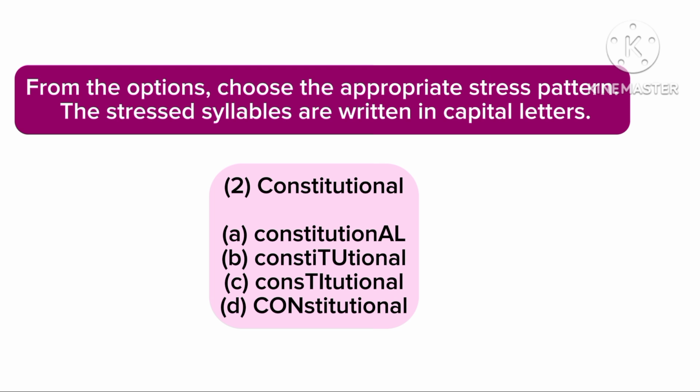Let's look at the root word of this word, constitution, without even considering the suffix AL. Constitution ends with TION, and I just told you that you should stress the second syllable of a word that ends with TION. The stress is still going to be on TU. So when you have a word that ends with TION, start from the second syllable from the end. When you have a word that ends with AL, start from the third syllable from the end. So the correct answer here is option B.